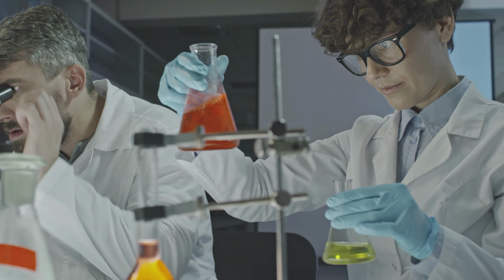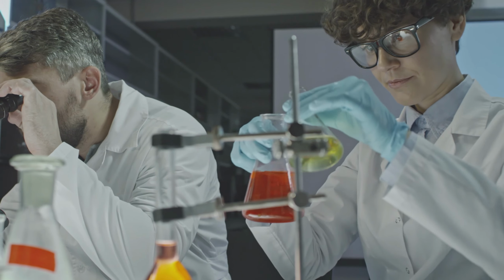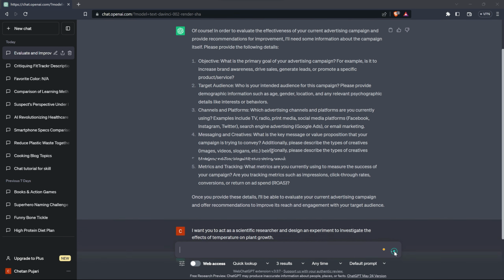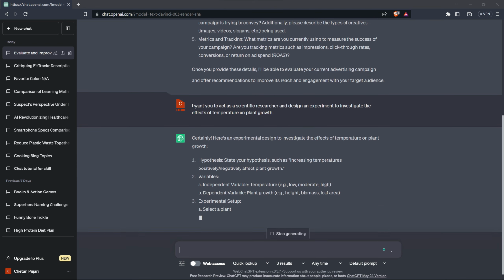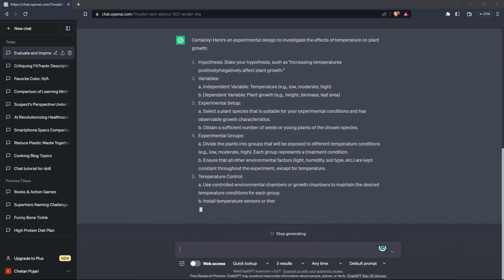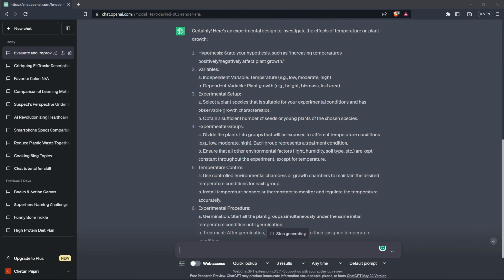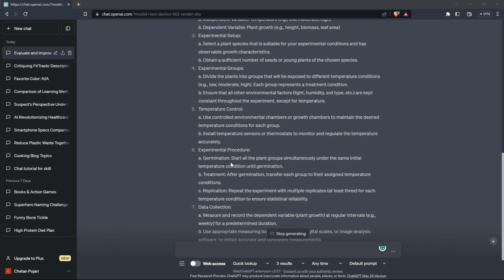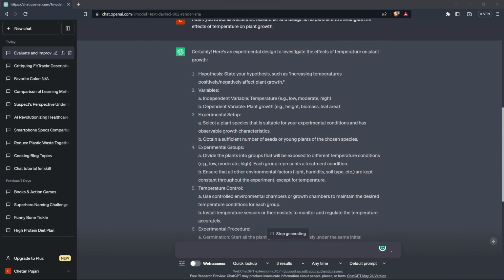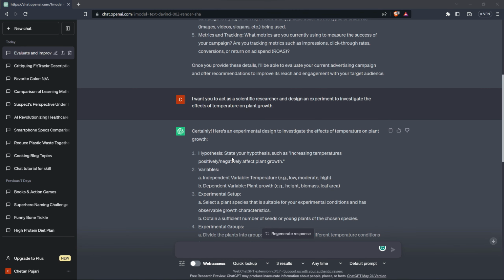Now let's shift gears and put on the lab coats. My next prompt is going to be: I want you to act as a scientific researcher and design an experiment to investigate the effect of temperature on plant growth. Okay, so the first one is hypothesis, second is variables, experiment setup, experimental groups, temperature control, experimental procedure, data collection, data analysis. These are really great methods. So as you can see, the "act as" prompting method is one of the powerful methods in ChatGPT.